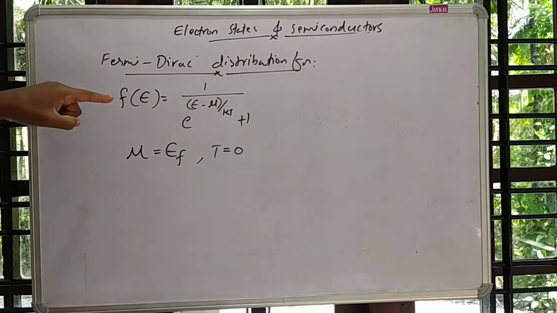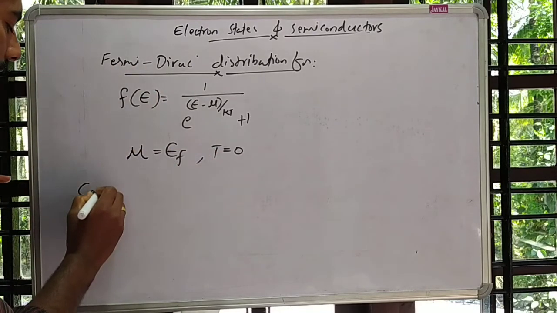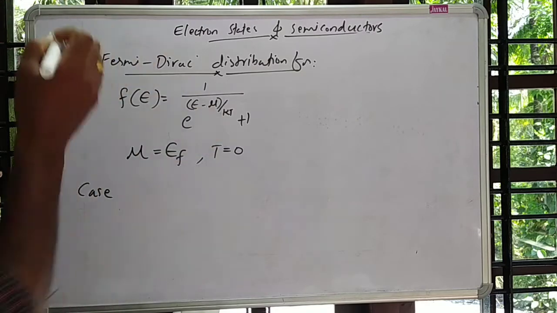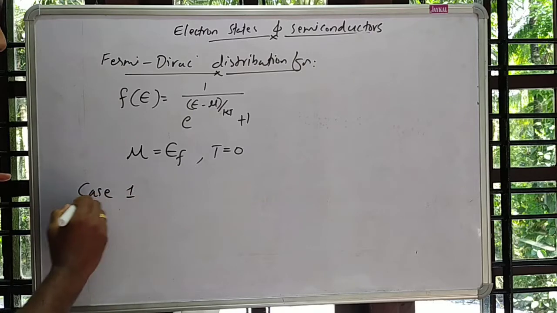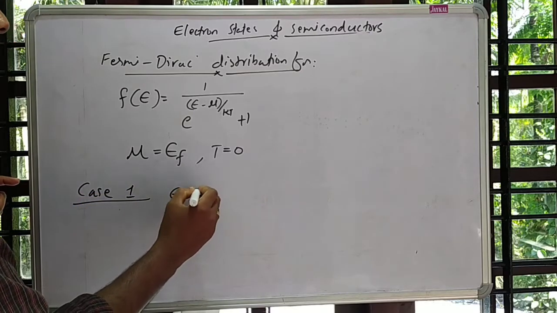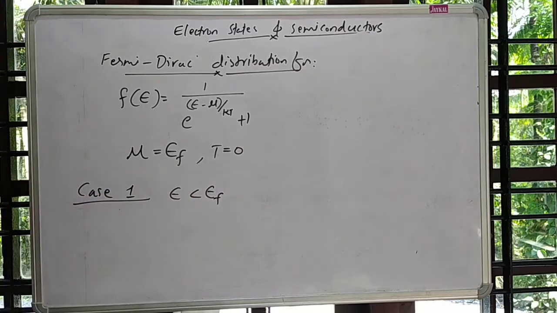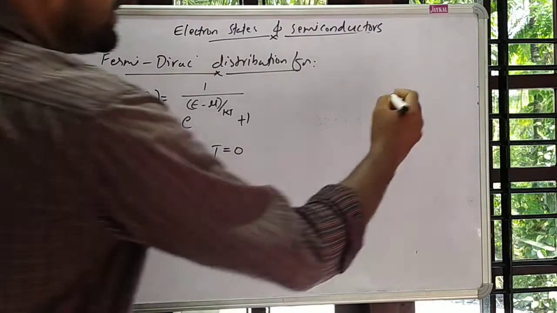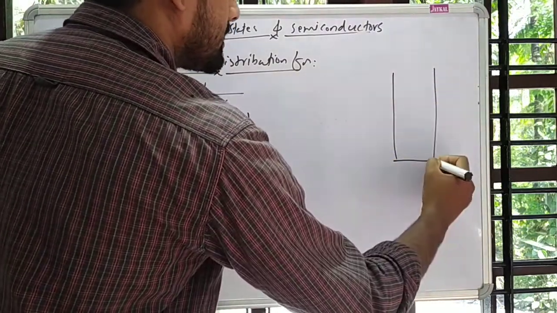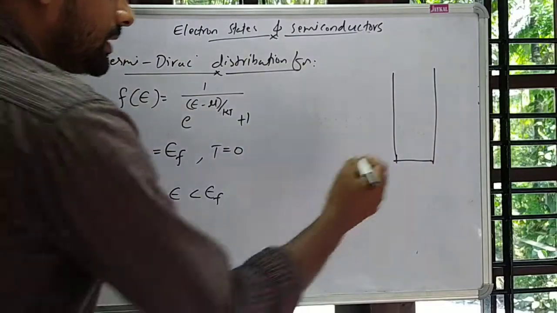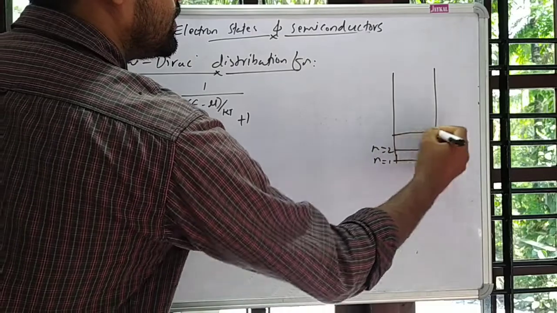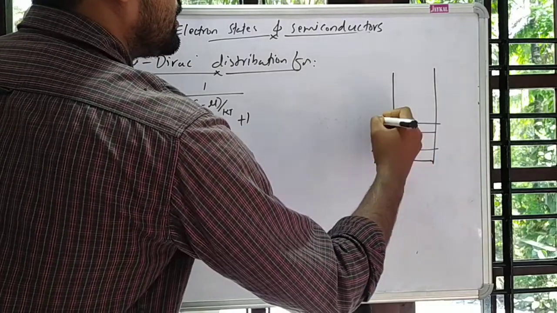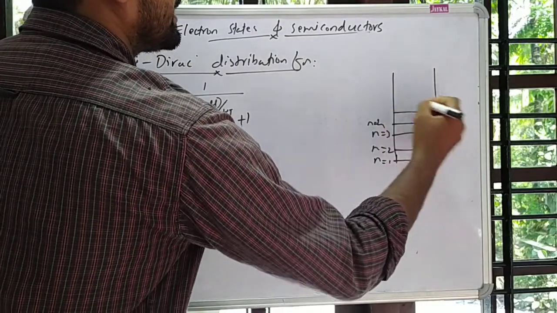We defined the Fermi-Dirac distribution function like this, and we need to consider two cases. Case 1, at absolute zero temperature, is if E is less than EF. That means we usually draw the energy level diagram of this electron system. This is n equal to 1, this is n equal to 2, this is n equal to 3, n equal to 4, etc.